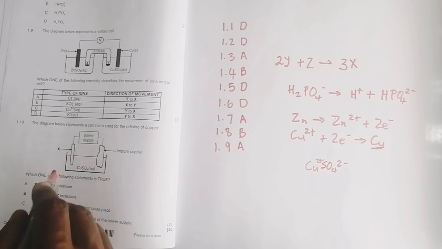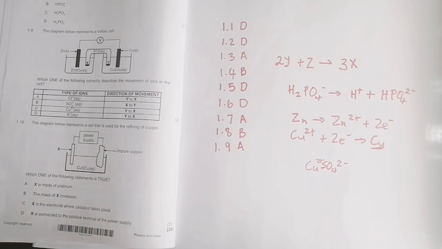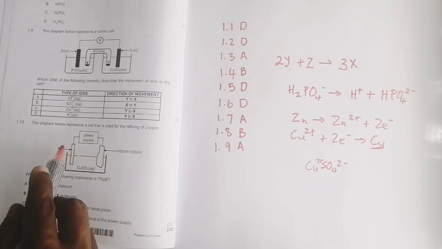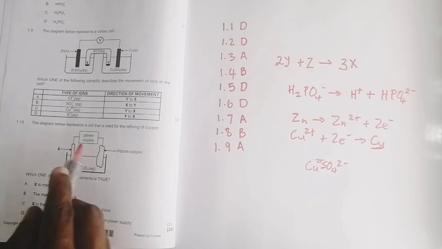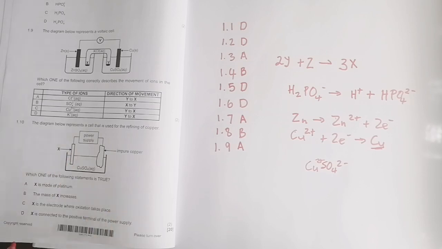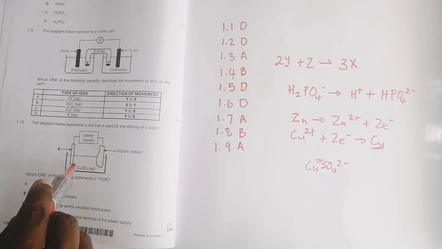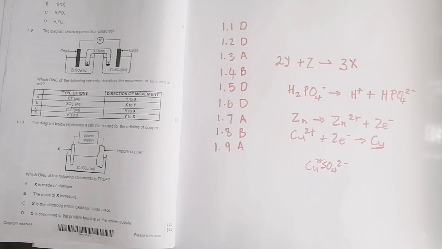All right, so X would increase in mass because remember reduction is taking place there, and we did say it becomes negative. You'd connect it to the negative side, so that the copper 2 plus ions would actually receive those electrons there and actually be reduced, right? Okay, so they say X is the electrode, so that looks correct. B looks correct.